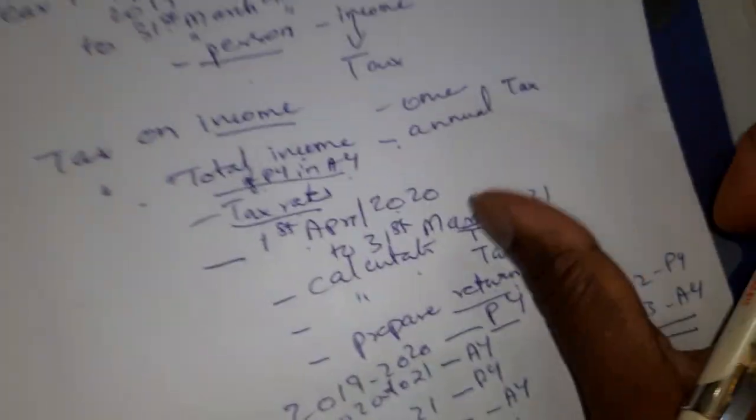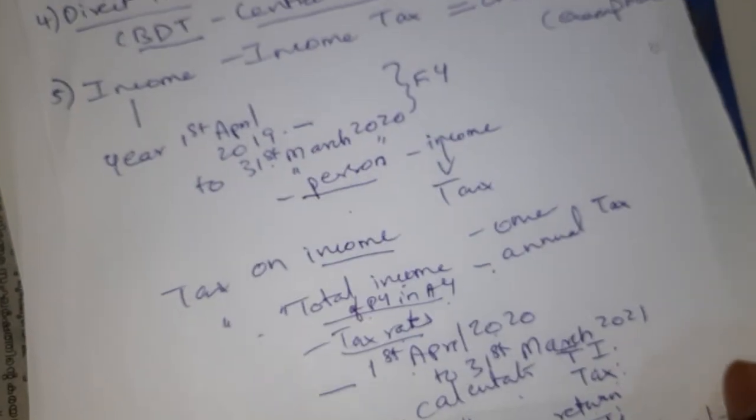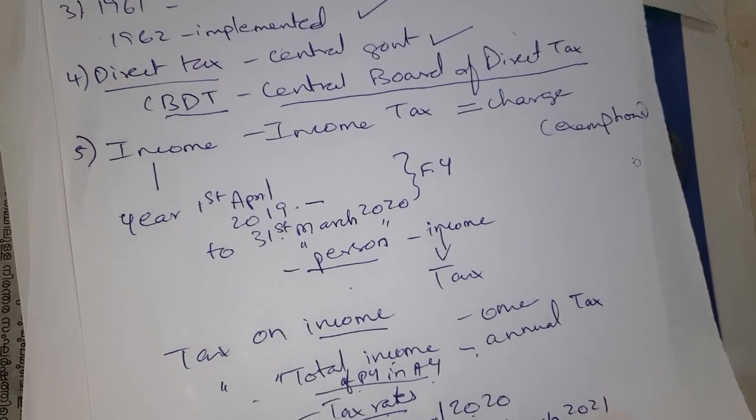Okay, let us continue. So I told you income tax is a direct tax.